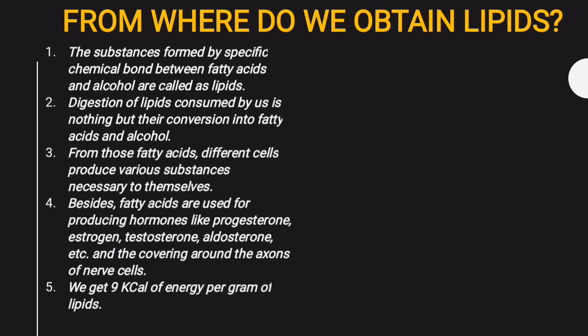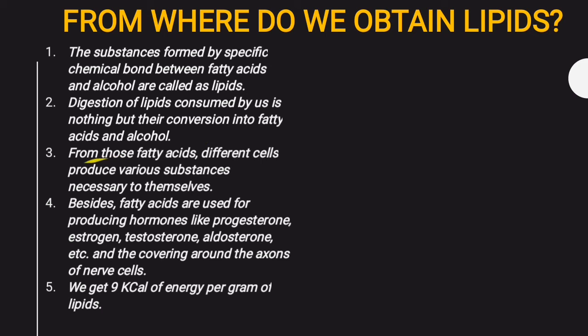So what exactly are lipids? The substances formed by a specific chemical bond between fatty acids and alcohol are called lipids. For example, cheese, butter, ghee, and the products made from them all come in the lipids category. The digestion of lipids consumed by us is nothing but the conversion into fatty acids and alcohol. That's it, nothing more. So lipids are nothing but fatty substances.